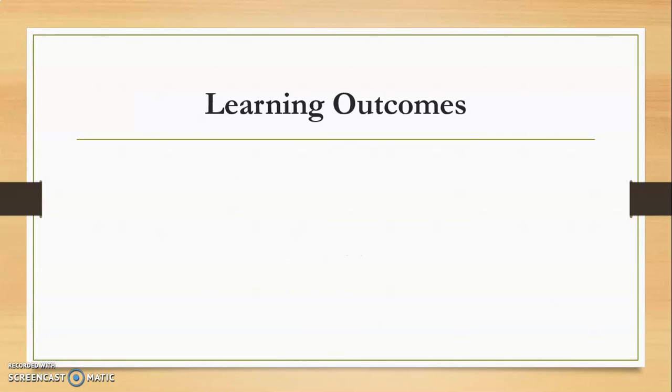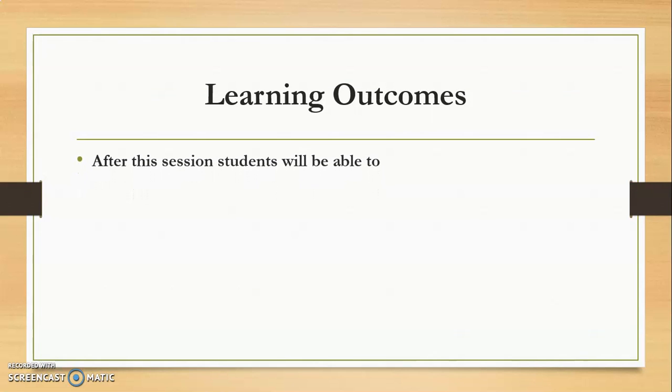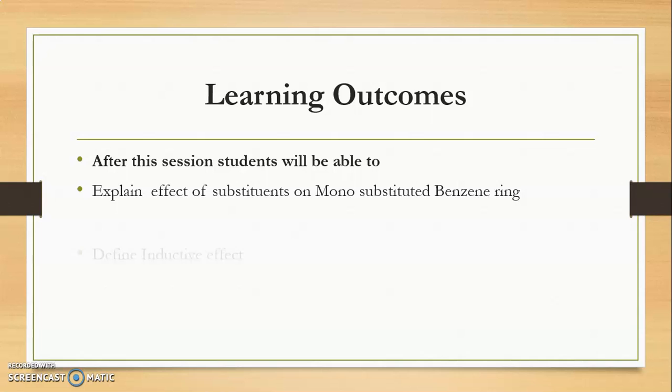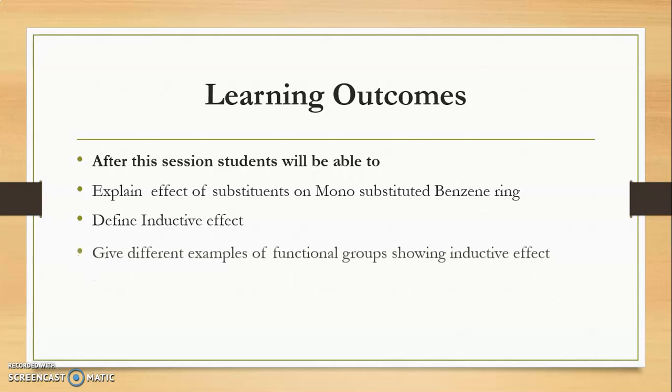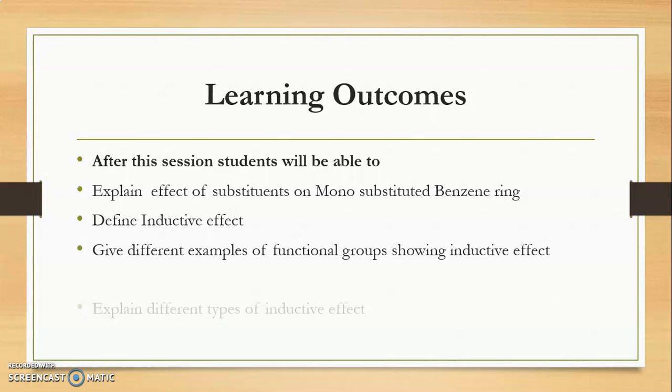First we will see the learning outcomes. After this session, you will be able to explain the effect of substitutions on the monosubstituted benzene ring, define the inductive effect, give different examples of the functional groups which show the inductive effect, and explain different types of the inductive effect. So these are the various learning outcomes of this session.